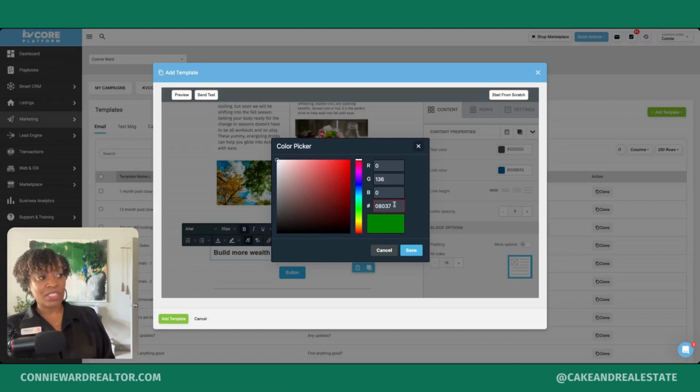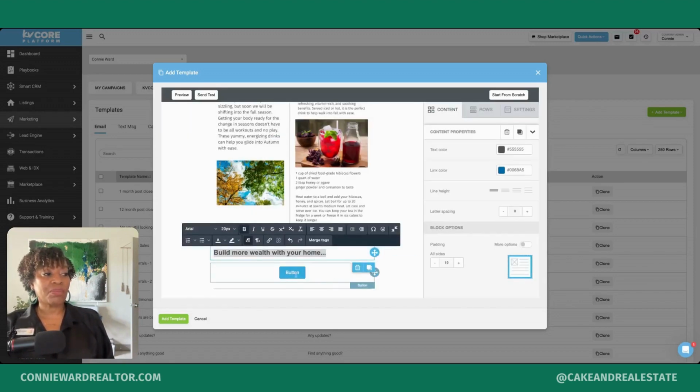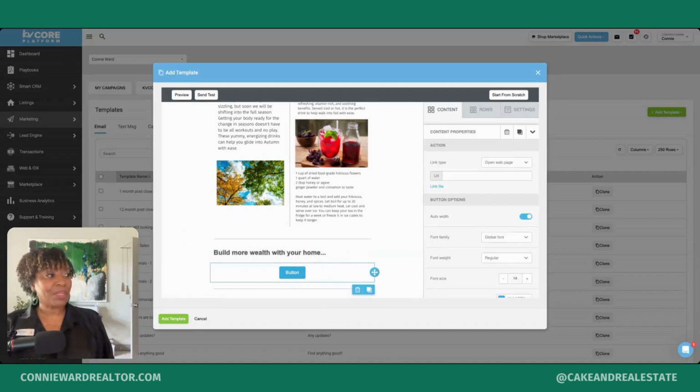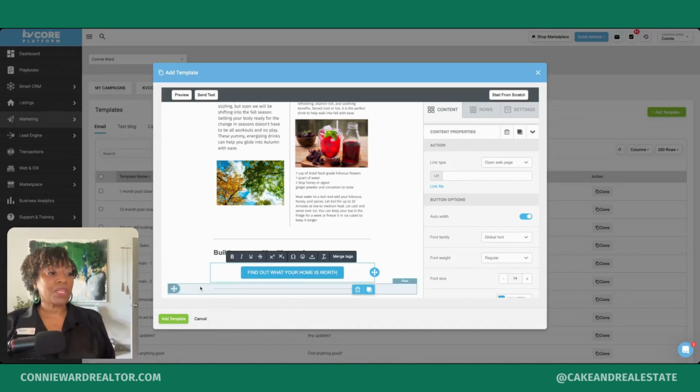So now I want to do save. I won't do it here because I already have this green, but you can create a new color. You can type the number in or you can play with the color picker here. So that's how you would change the font color. And now I want to change the design of this button. And what do I want it to say? I want the button to say, find out what your home is worth. Okay, so that's the text that I want on my button.